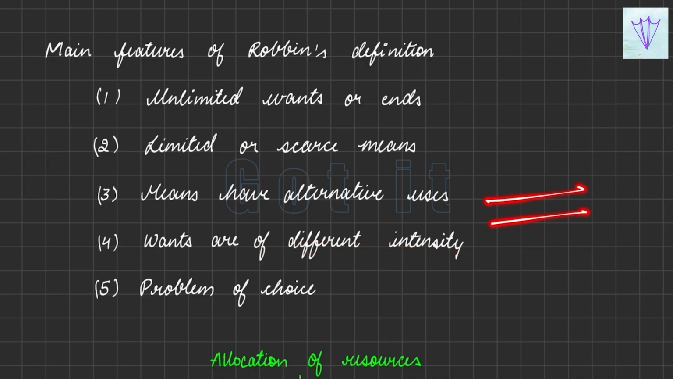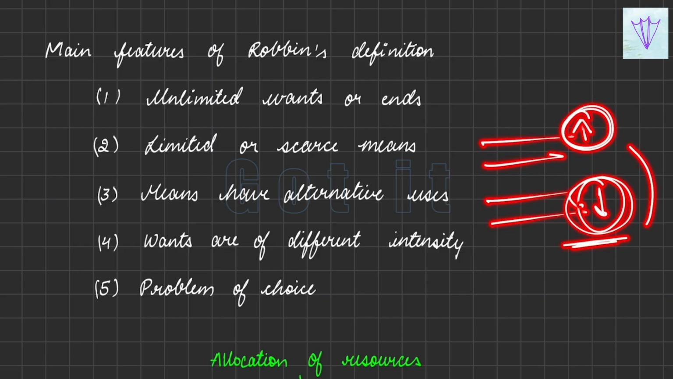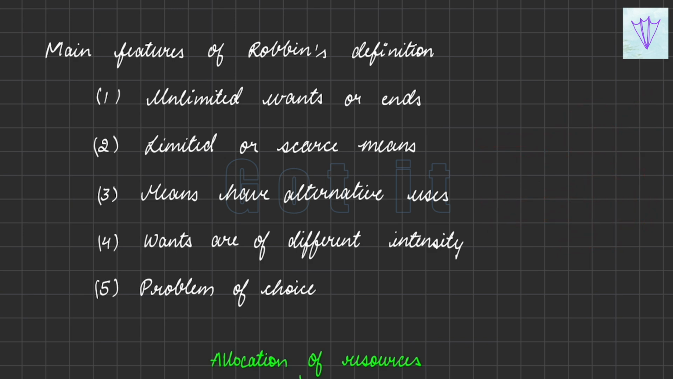We may have a number of wants, but one want will be more intense in us while the other will be a bit less. So we'll go first for the one which we truly want or truly need, and then we'll go to the other alternative options. So wants are of different intensities and there is a problem of choice for us. Everybody will face a problem of choice.